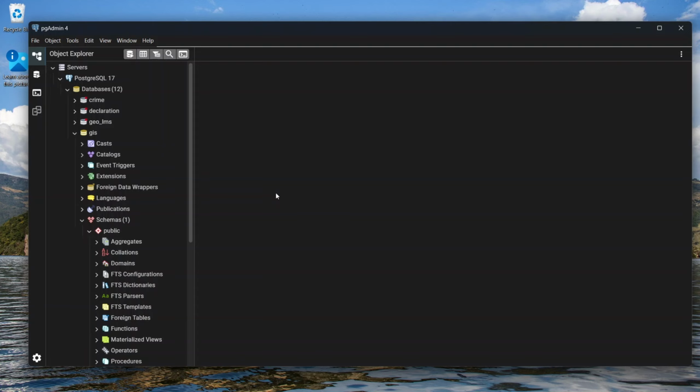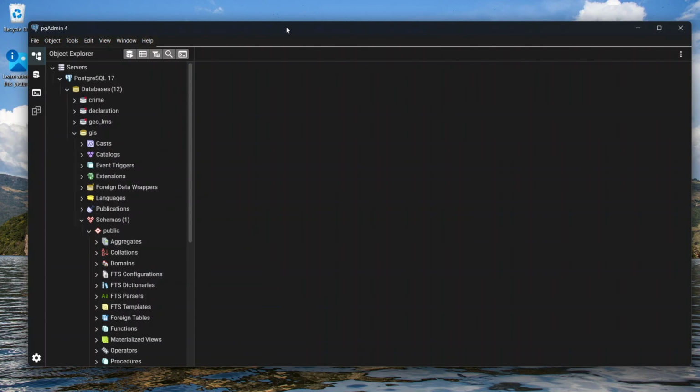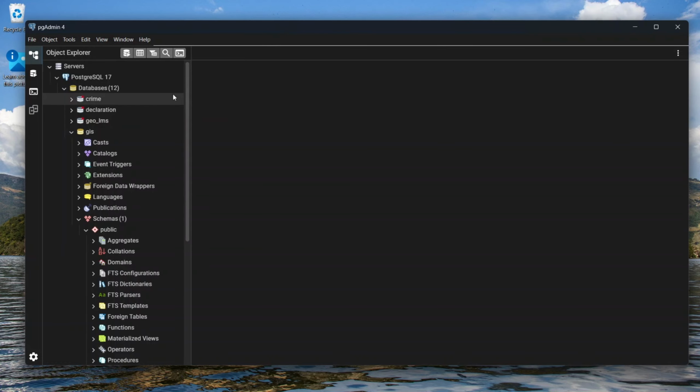Now after you've installed Postgres and PostGIS, you will come to this interface here, which is pgAdmin, which you will also need to download and install. You can check out some other videos on how to do this. It's simple. You can go to Google Chrome, download your favorite version of pgAdmin 4, and then just install. Okay, so now you will have to open your pgAdmin 4 as I have done here, and then we get ready to publish our shapefiles.